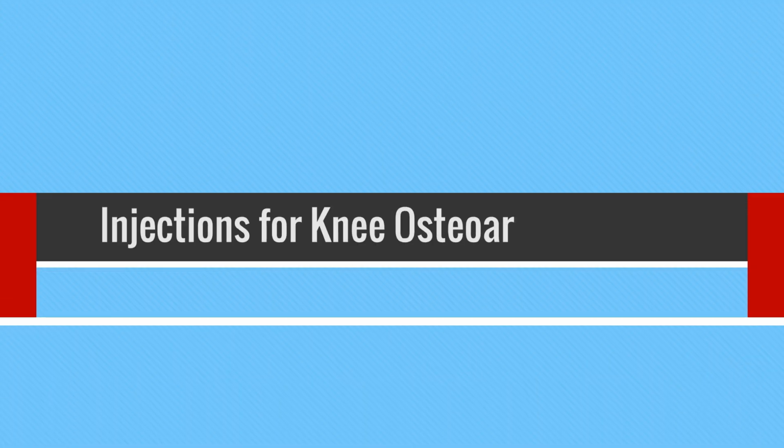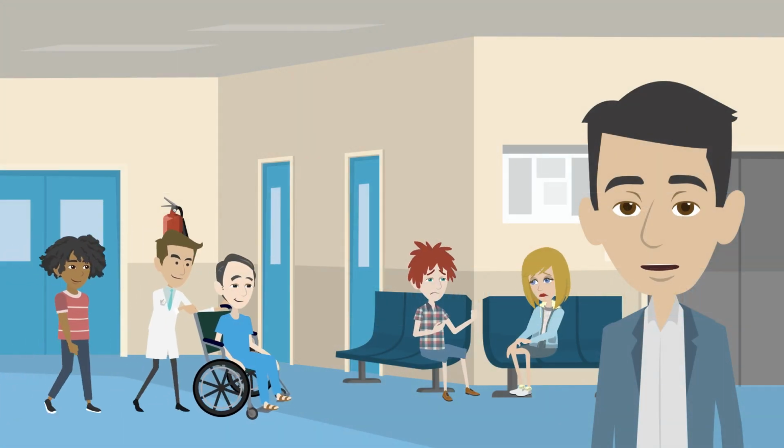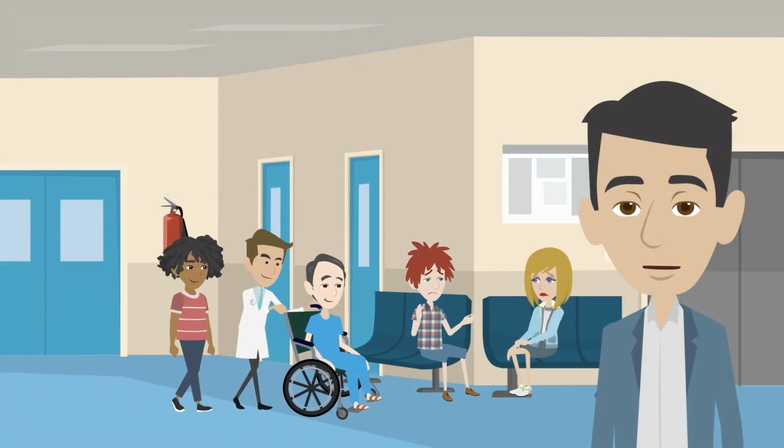Injections for knee osteoarthritis, OA: a comprehensive guide to cortisone, hyaluronic acid, and PRP therapies. If you came here to treat your knee osteoarthritis before it gets too bad, you came to the right place.